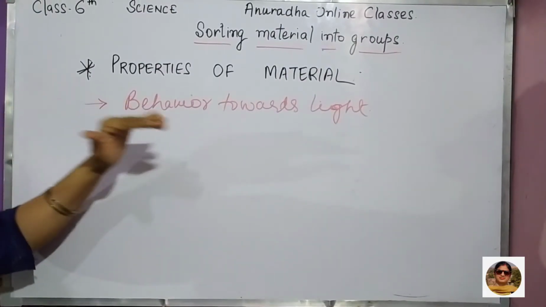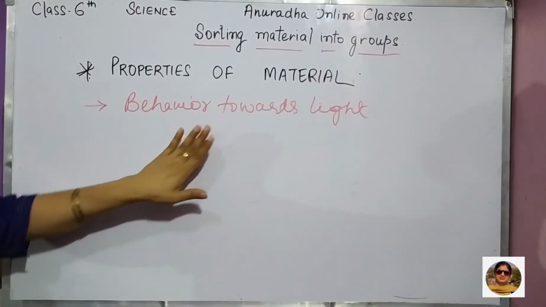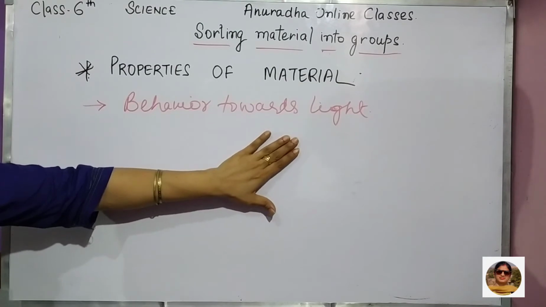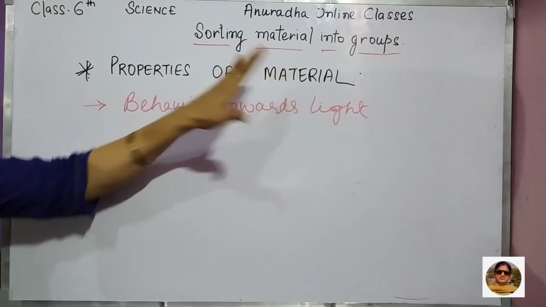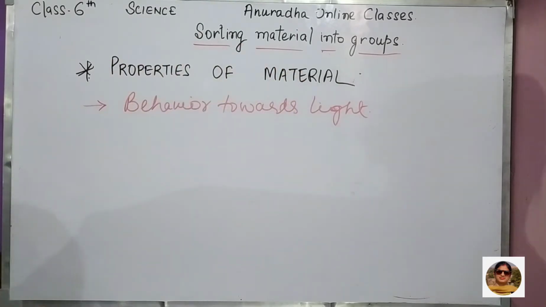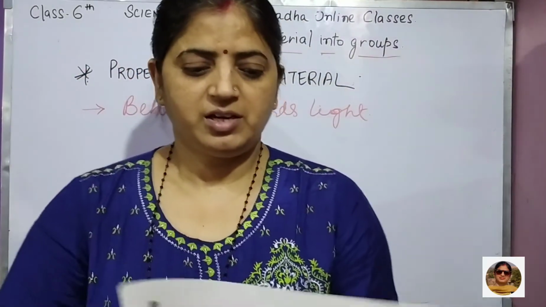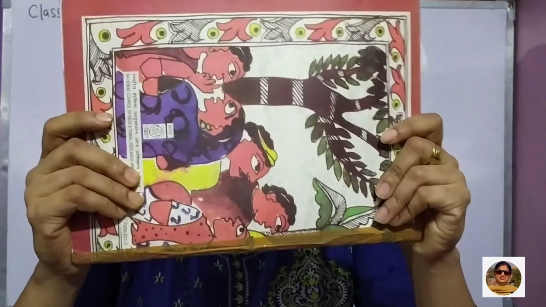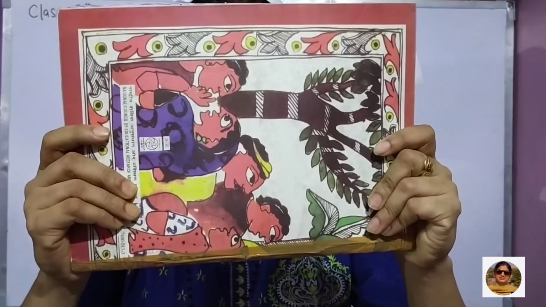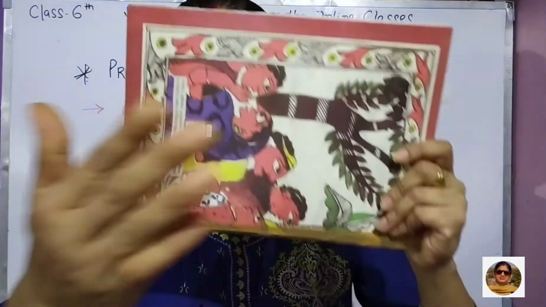See children, one more property is there, that is behavior towards the light. How the material is behaving towards the light means, see, I am having this paper or this book. Can I see you? Can you see me? No, it is not visible.